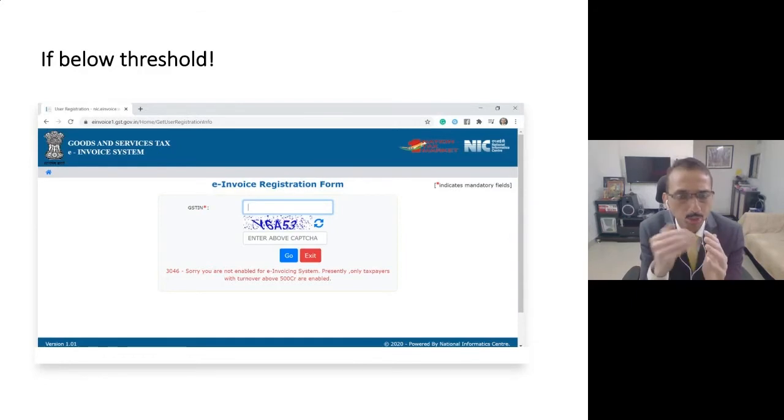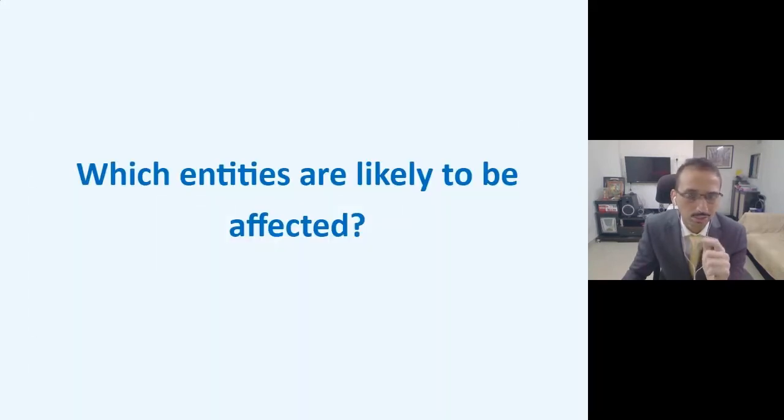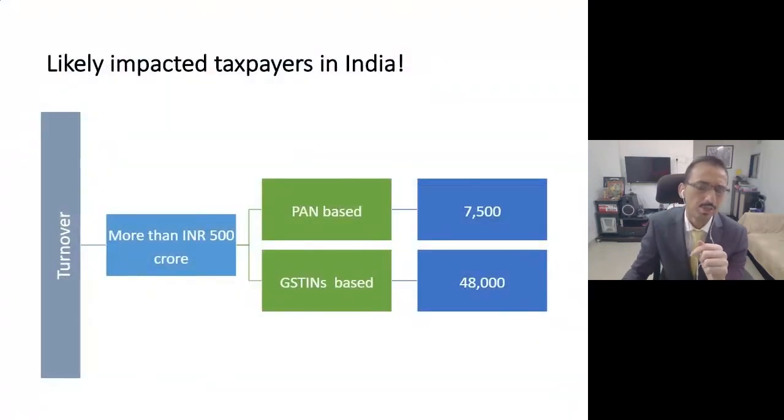Because tomorrow if somebody questions, if the GST authority questions why you are not issuing invoices, at least you can tell, based on this system-based data, that the system had not enabled me to issue an invoice, and that could be of help to you in certain scenarios. That's where be a bit careful. Although this system is not completely reliable because it's a self-assessment mechanism, you are expected to determine the turnover, but still this will help.